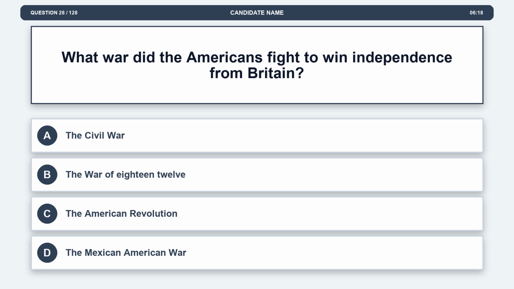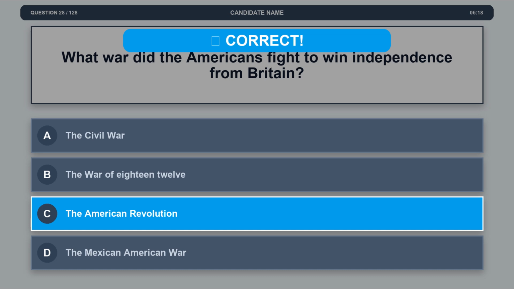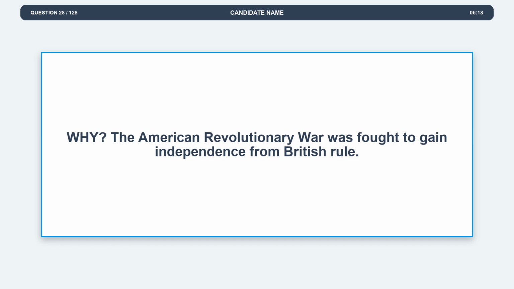Question 28. What war did the Americans fight to win independence from Britain? Option A. The Civil War. Option B. The War of 1812. Option C. The American Revolution. Option D. The Mexican-American War. The correct answer is option C. The American Revolution. Explanation. The American Revolutionary War was fought to gain independence from British rule.